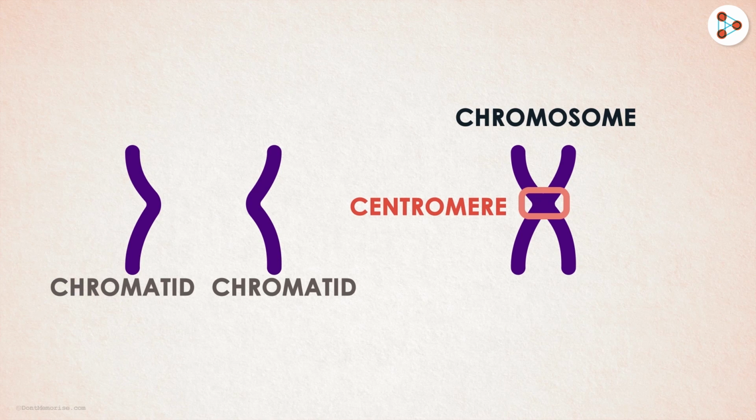Well, do all chromosomes look like this at the very beginning? Are these two chromatids one and the same? Do they have the same DNA and the base pairs? Watch our next video for the answers.